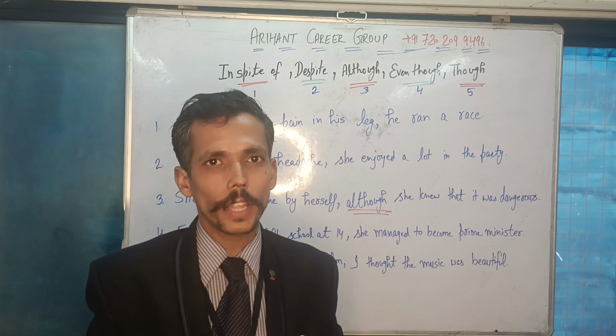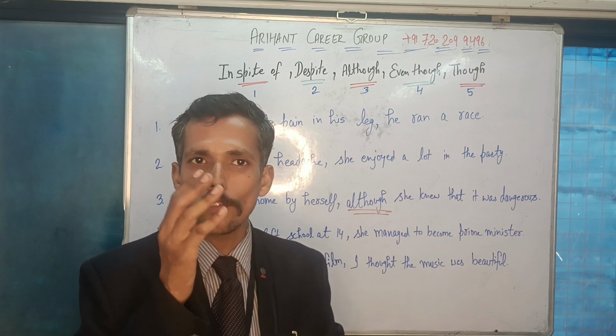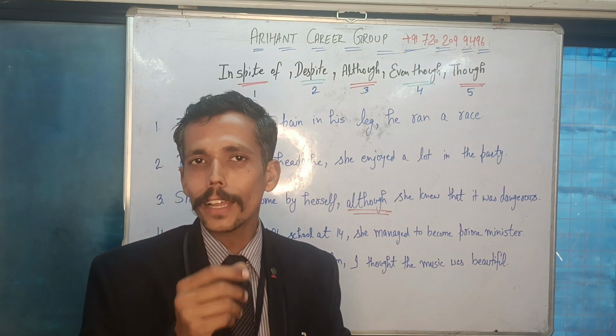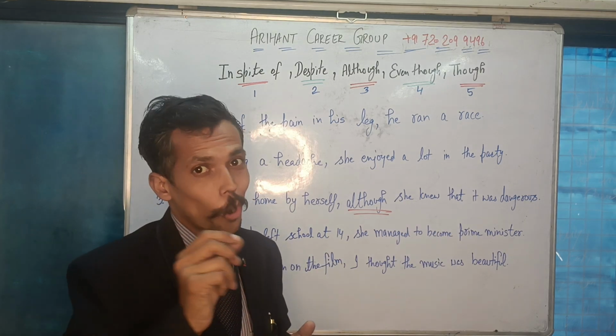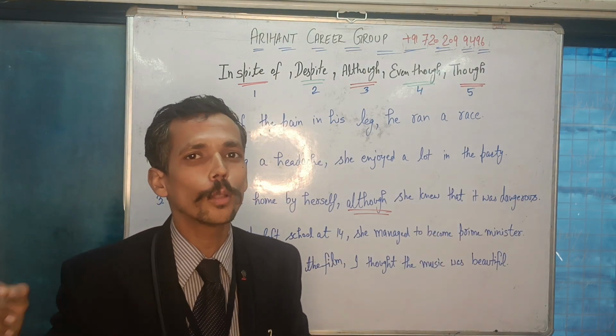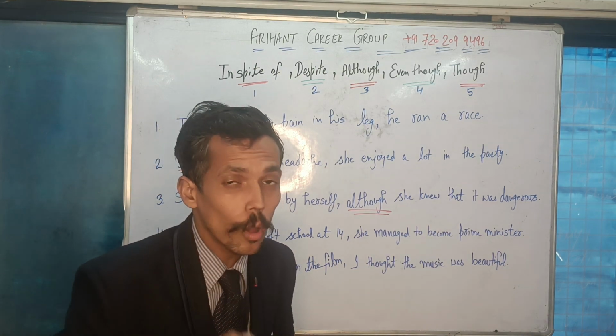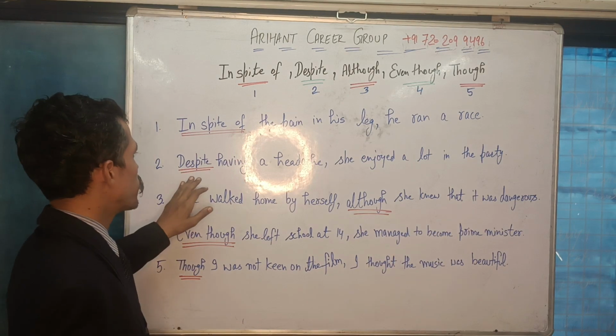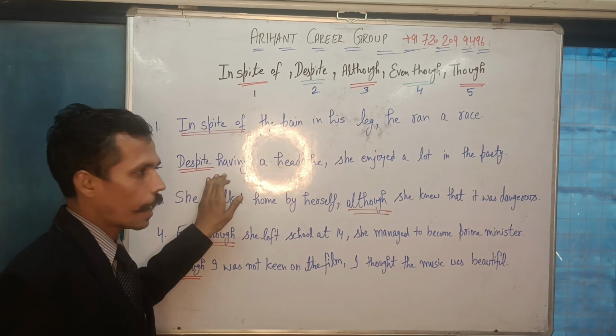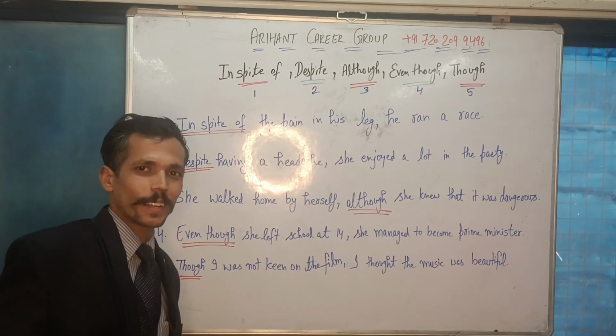So please understand that when I'm using in spite of and despite, I can use either a noun or a pronoun or a gerund. But I cannot use these words in case of although, though, and even though, because I'm supposed to use a subject with a verb. Correct? Now, next example here is: despite having a headache, she enjoyed a lot in the party.